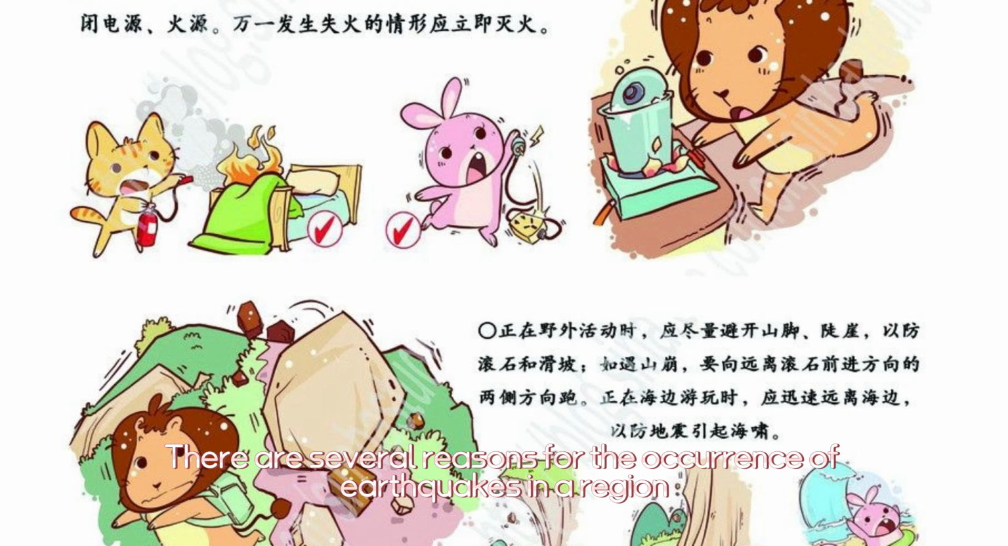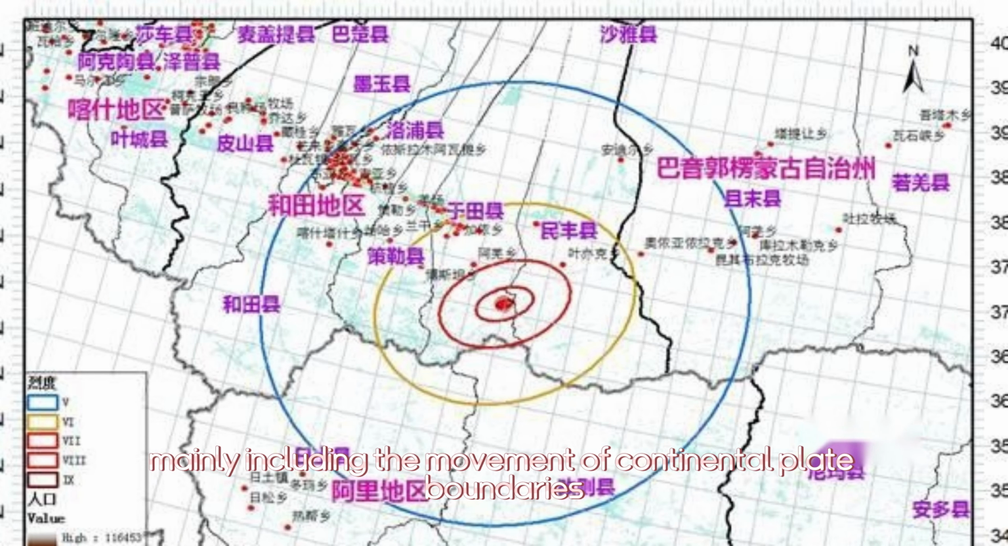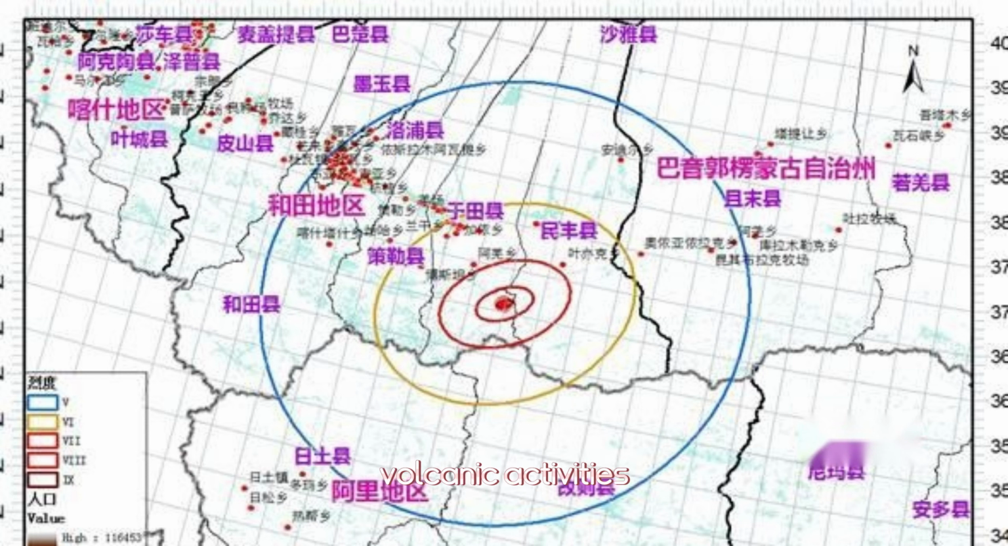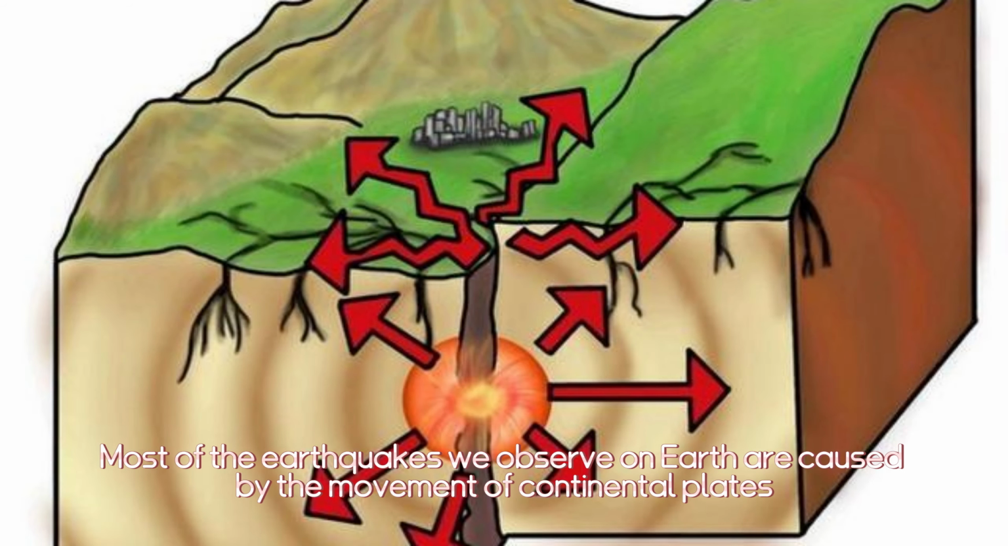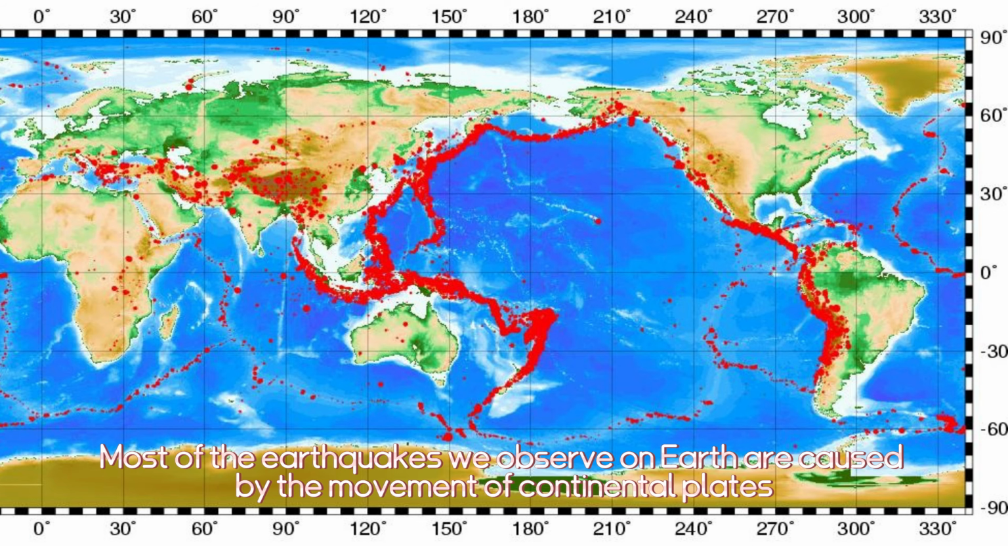There are several reasons for the occurrence of earthquakes in a region, mainly including the movement of continental plate boundaries, volcanic activities, human activities, adjustments of internal stresses in the crust, and fault activities. Most of the earthquakes we observe on Earth are caused by the movement of continental plates.